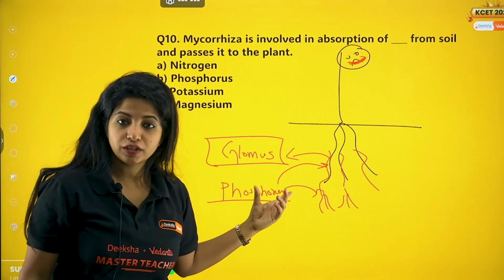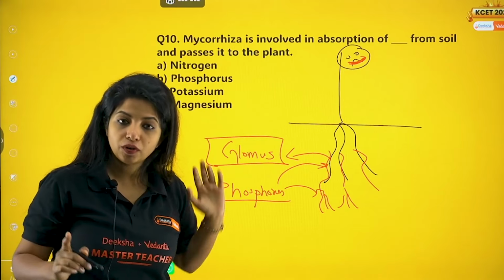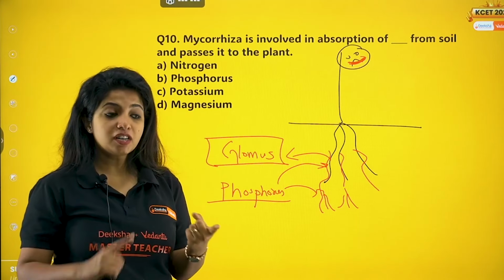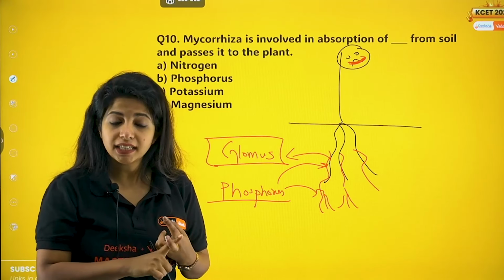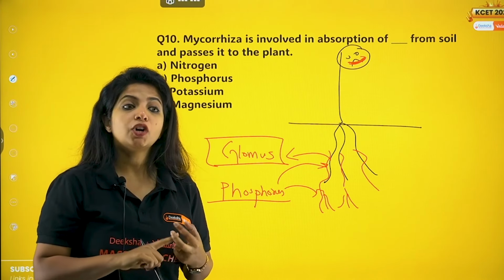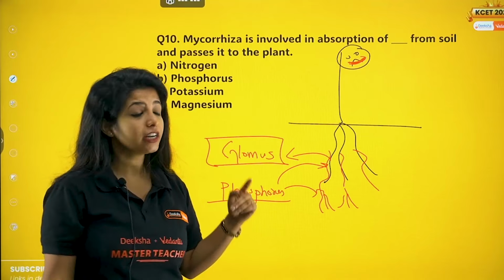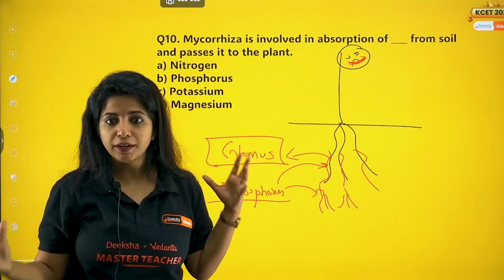Anyways, so it is phosphorus. Always remember, mycorrhiza is a combination of a fungus and the root of the plant. The fungus provides phosphorus. Apart from that, the fungus provides resistance to pathogens. Listen to me. Tolerance to salinity, if too much salt is there in the soil. Tolerance to drought conditions. And not just that, my dear children, it is also responsible for overall growth and development of the plant.